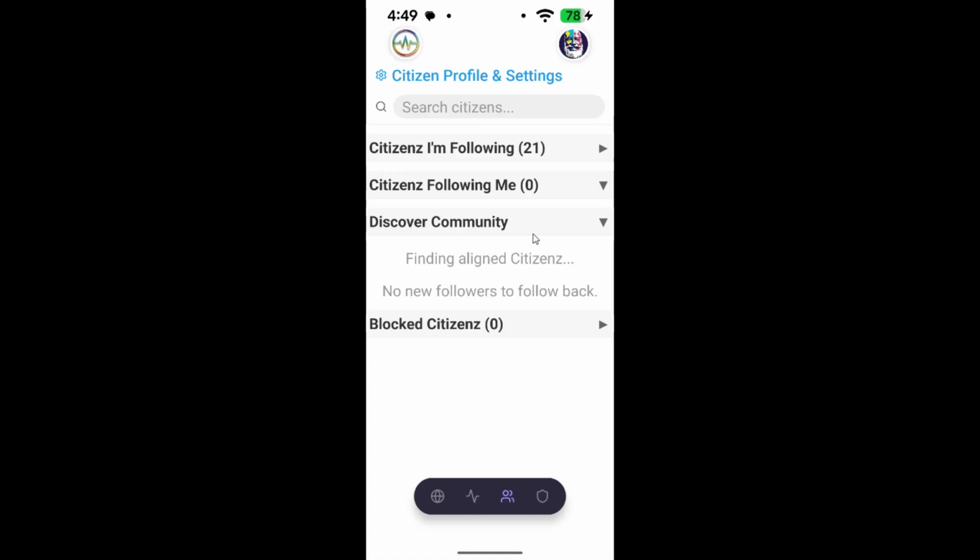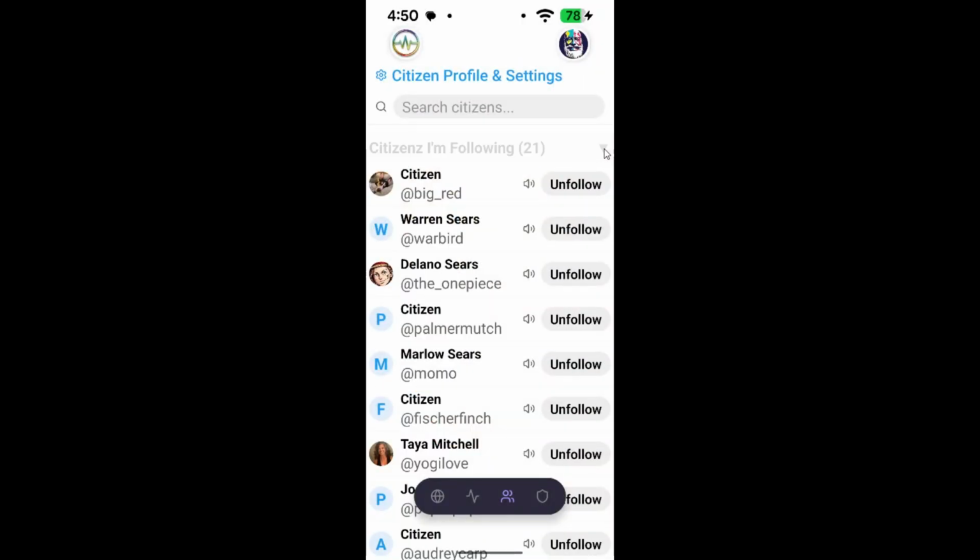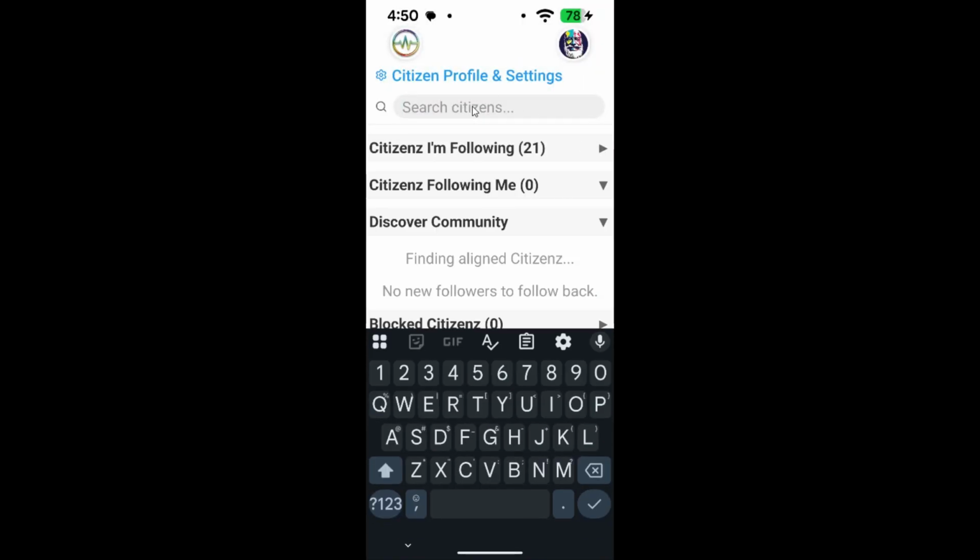Discover Community. The next section is the Discover Community section. This section will suggest people that you probably know to make it easier to connect with them. Blocked Citizens. The last section is the Blocked Citizens section. If you choose to block someone, they will show up on this list. You can always choose to unblock someone if you want. This section is collapsed by default, so you don't have to look at any of the names if you don't want to. Now, let's go back to the top.